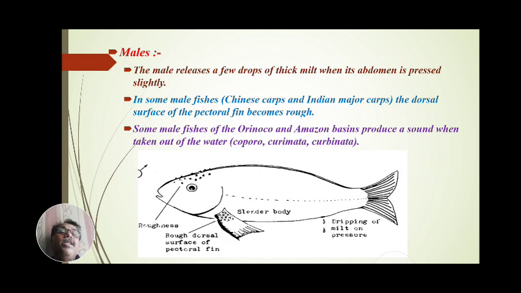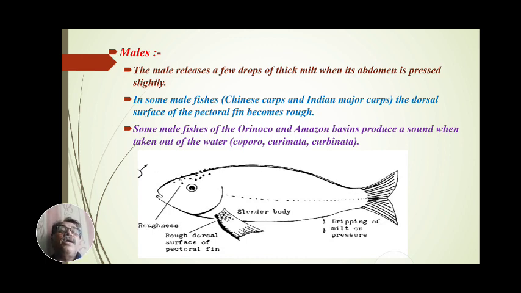Second, in some male fishes, especially Chinese carps and Indian major carps, the dorsal surface of the pectoral fin becomes rough.